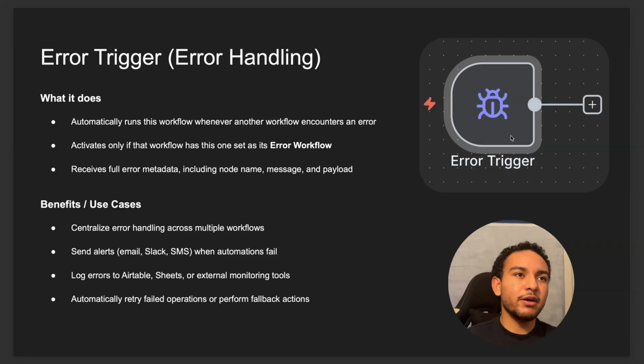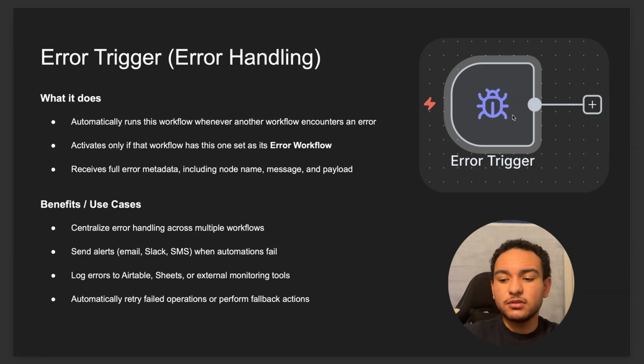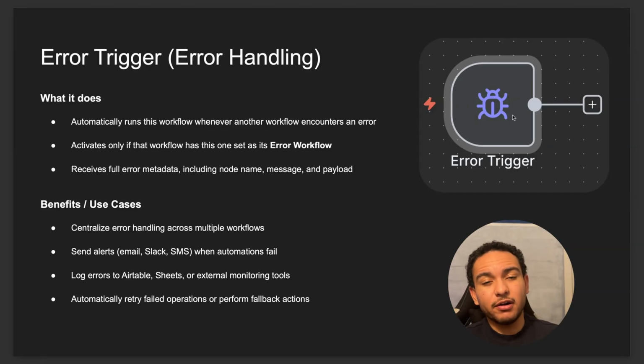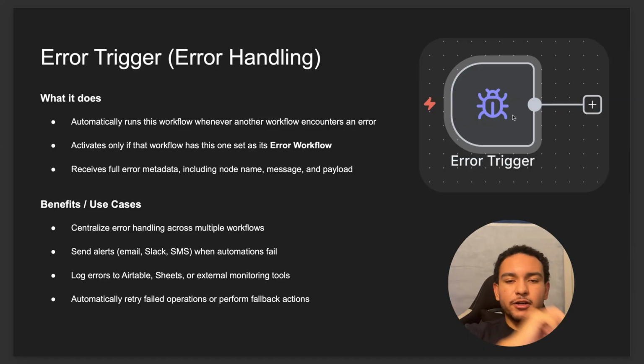So that's really great because then you don't have to add that error handling or that error logic within that main workflow. Just the minute that it fails, you can configure it so that this other error workflow will automatically get triggered and send you a notification saying, hey, something failed. This is really great. Again, like I said, error handling. Anytime any of those other workflows fail, this will get triggered. But you have to first configure them to call out to this workflow when it fails.